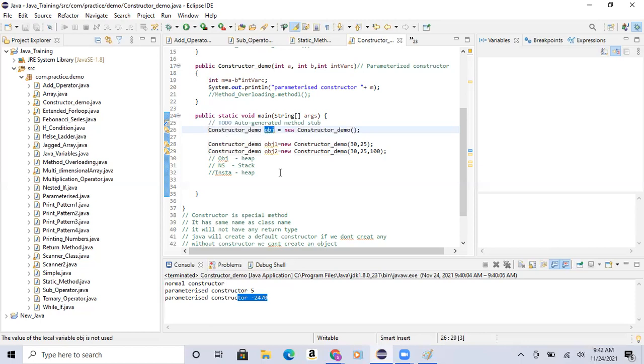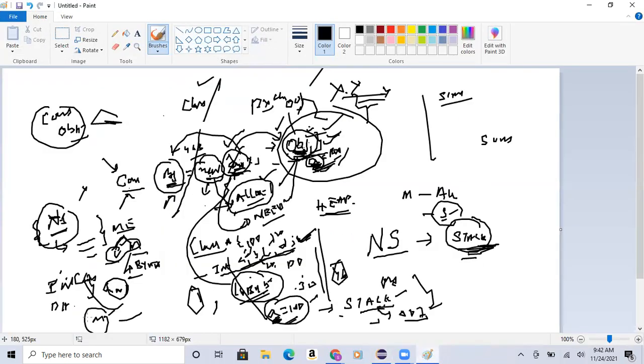If I want to call these non-static members from another class, I have to create an object for non-static members. I very clearly told this here. For non-static, either in the same class or in a different class, you need to create the object for the non-static variables. Class name dot method name or variable name is for the static variables, not for this one.